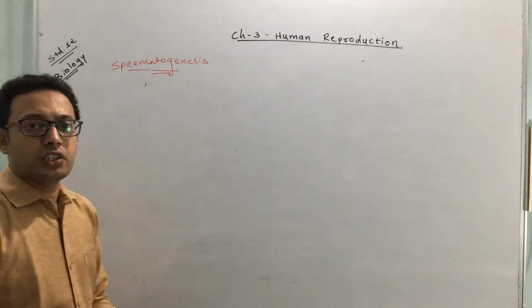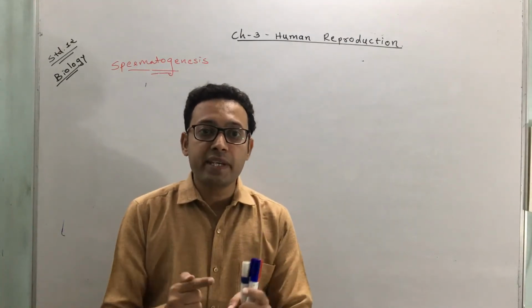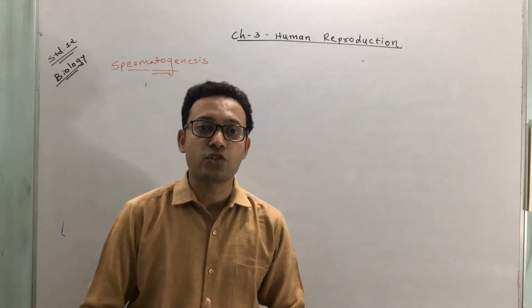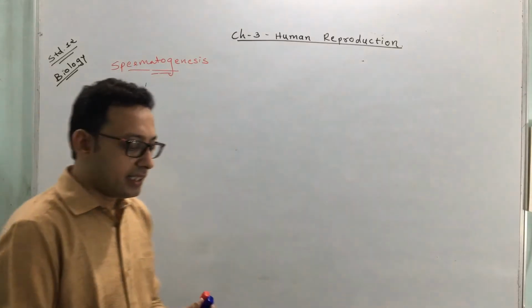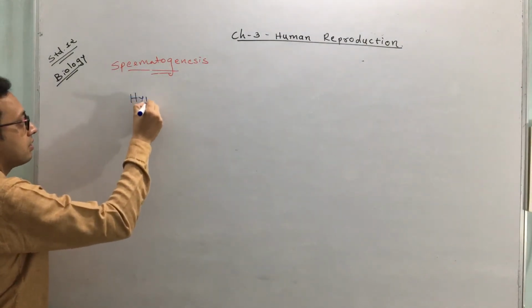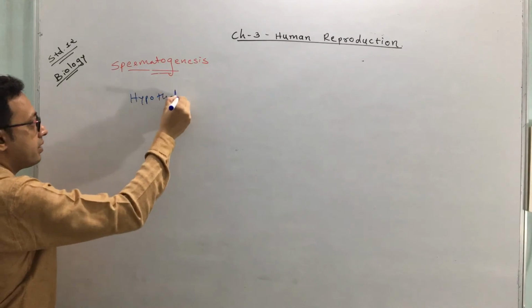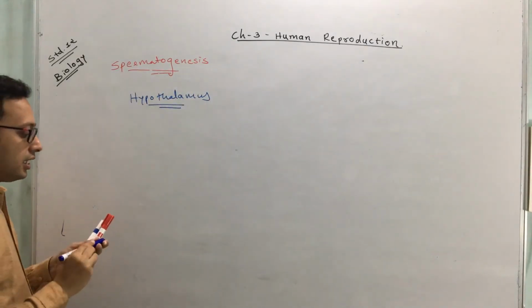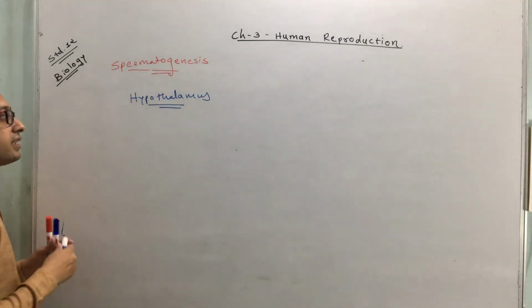Regarding regulation, you know that when a male reaches puberty, at a specific age like 13 or 14, a specific hormone gets released from the hypothalamus. The hypothalamus is a part of the brain, the forebrain, clear?